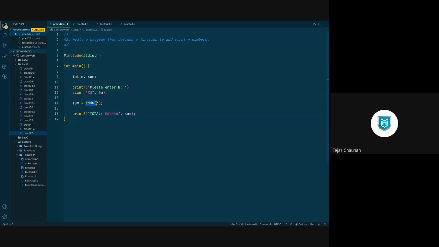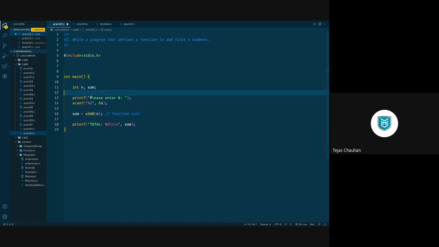So add n is the function. Now when we talk about function, this is a function call, right? But whenever we are talking about function, we need to be careful of 3 things: function declaration, function call, function definition. So before we call a function, we must declare a function.